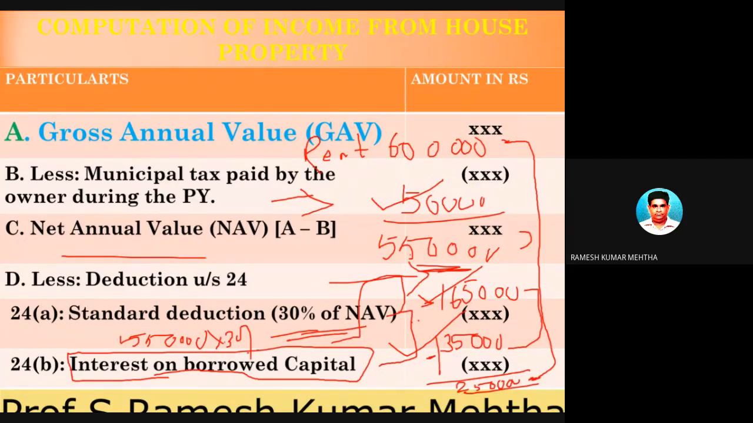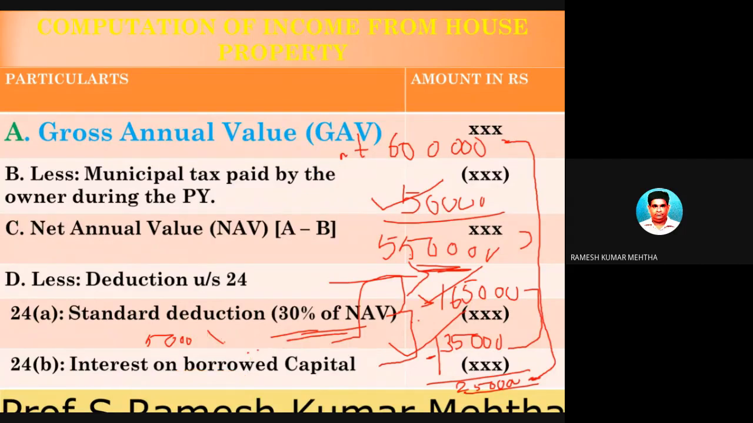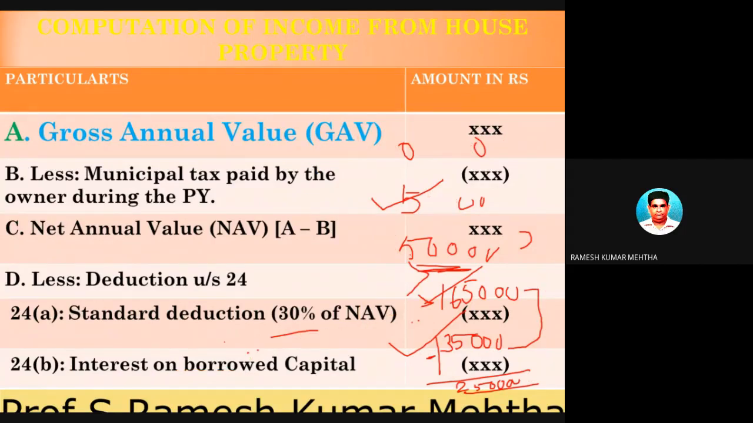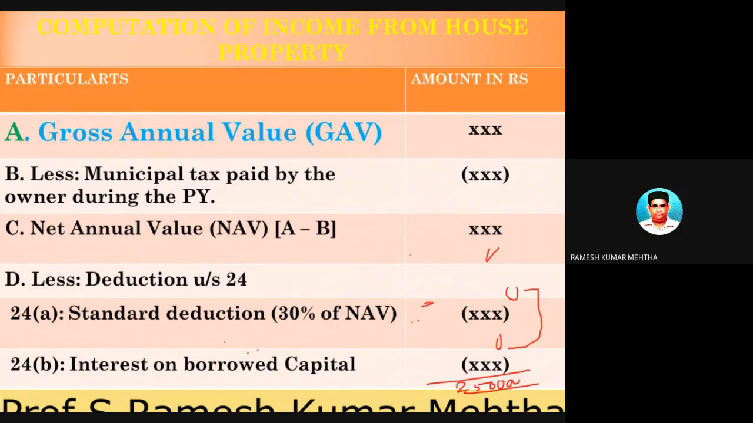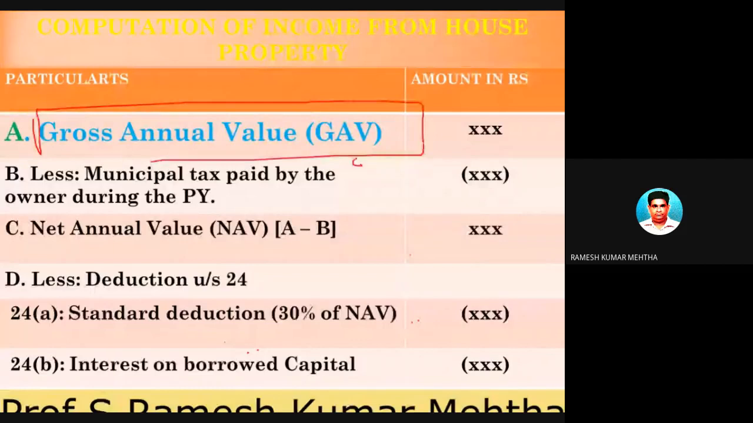Now, as I have already told, the most important part of our calculation of income from house property is how to find out the gross annual value of the house property. This particular part we have to find out, which is very, very important. How to calculate it is very, very important.